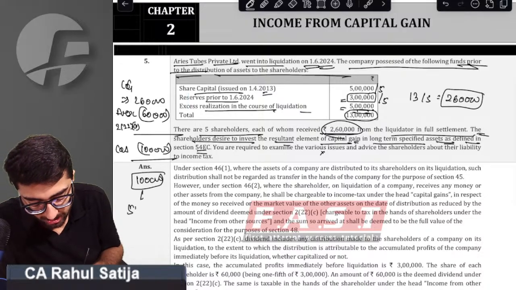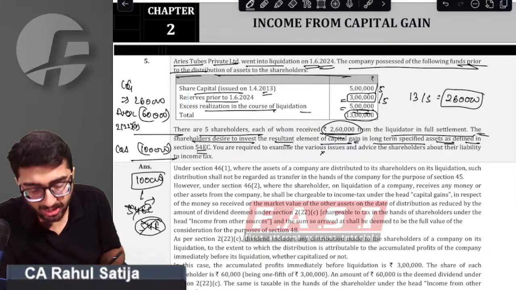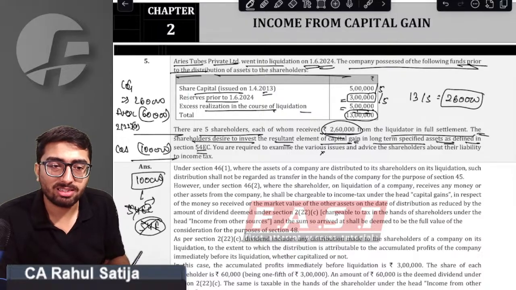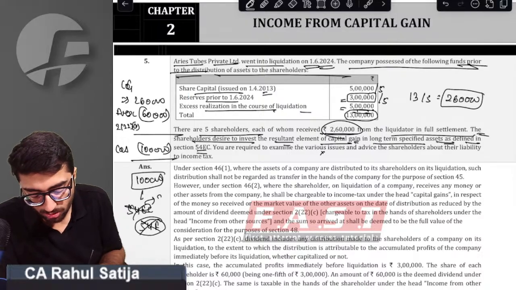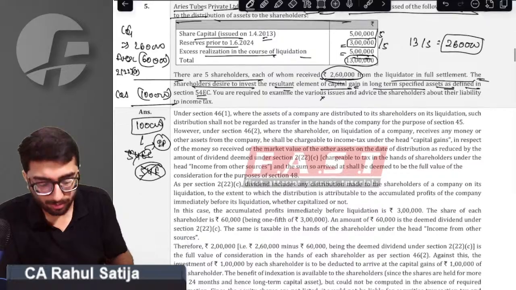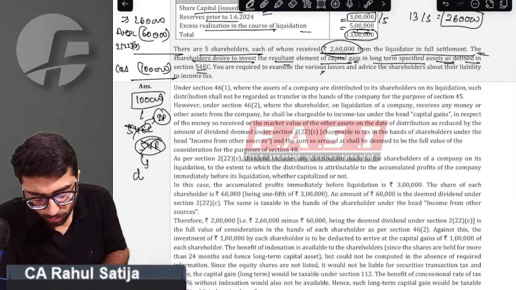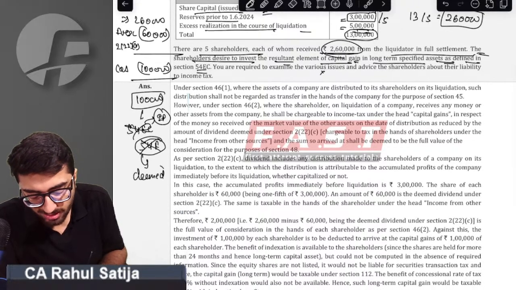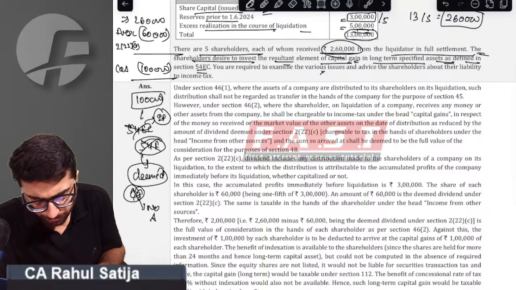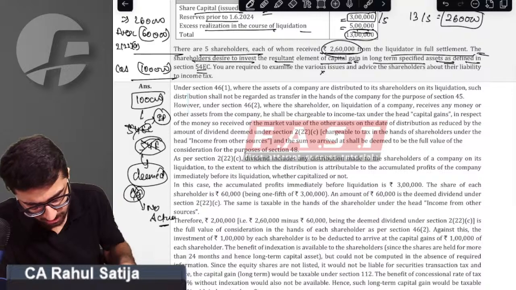And sir, you cannot claim exemption under section 54EC on this. You cannot claim under section 54F on this. Why can't you claim 54EC? Because it is not immovable property that you are transferring. 54F you can't claim because the provision calls it a deemed capital gain, because of which there is no actual capital gain. Therefore, you cannot claim exemption on that.